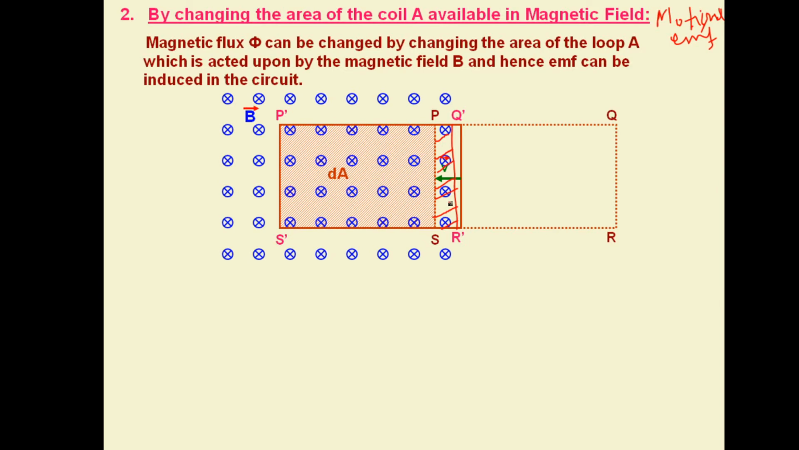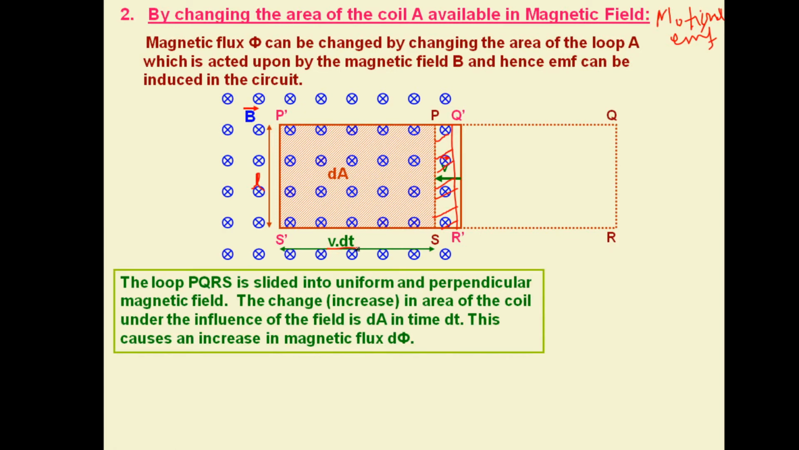Suppose the coil has been moved with velocity v, so the distance traveled in time t will be vt. This S dash to S will be vt, and the length of the conductor is l. The loop PQRS is slid into the uniform and perpendicular magnetic field. The increase in area of the coil under the influence of the magnetic field is dA in time dt. This will cause a change in magnetic flux d phi.